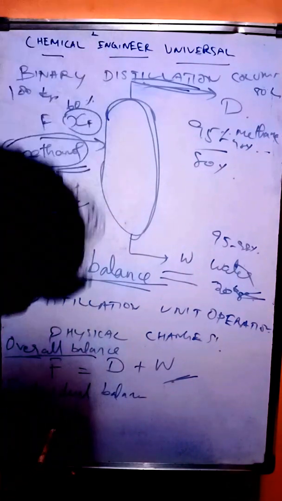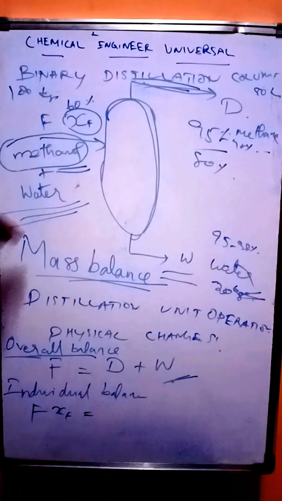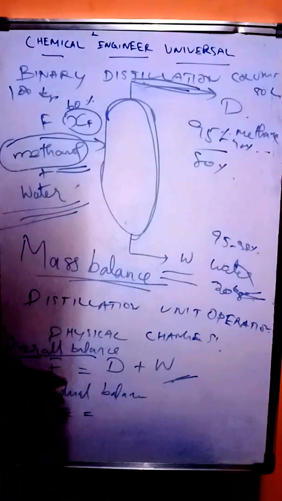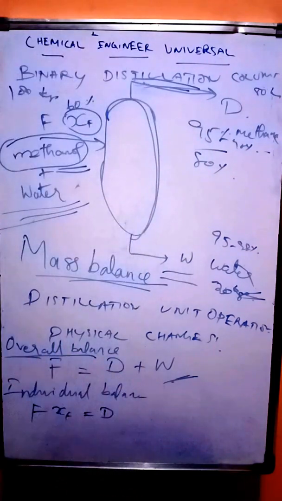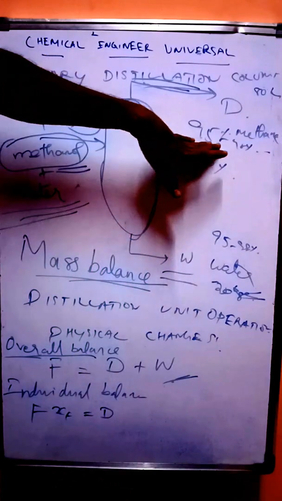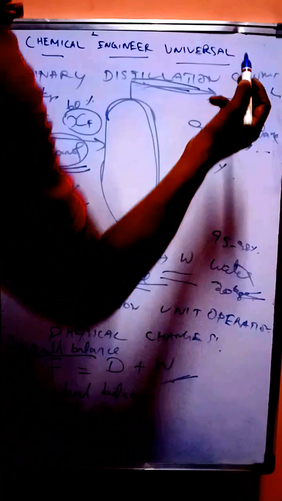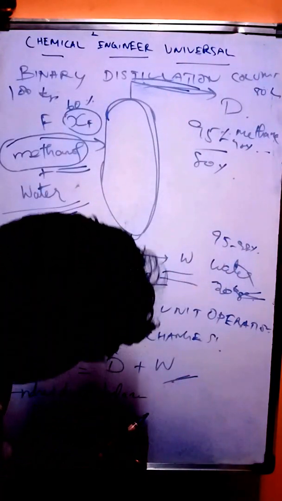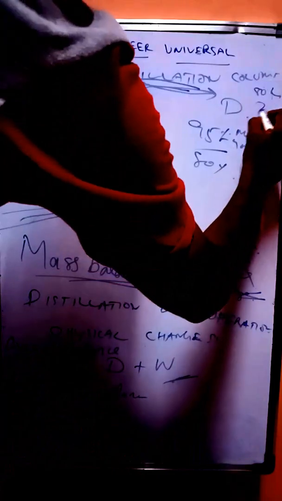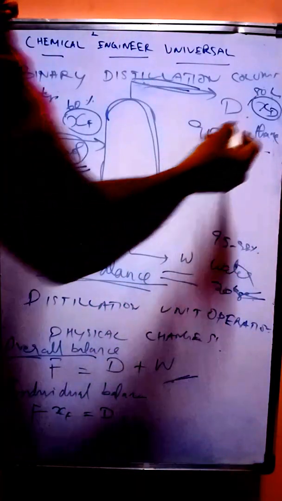Which is multiplied with the feed, is equal to, and for distillate, same formula, but we are doing balance for the methanol component. For example, we take 90% of methanol is available at the top. The total quantity is D, which is multiplied with 0.95. Here we can mention XD, the mole fraction of methanol available at the distillate.